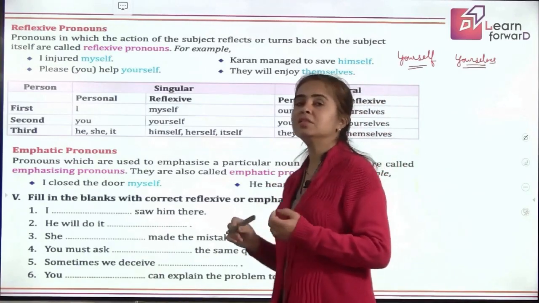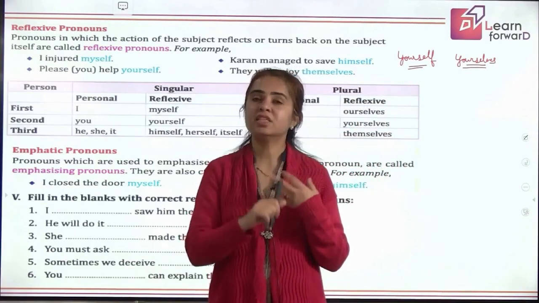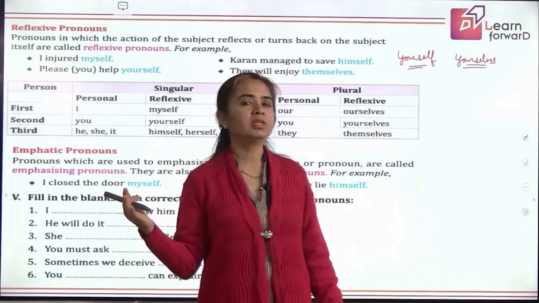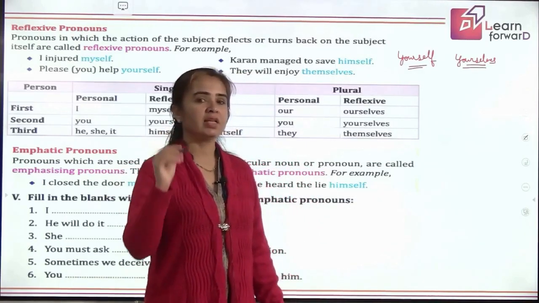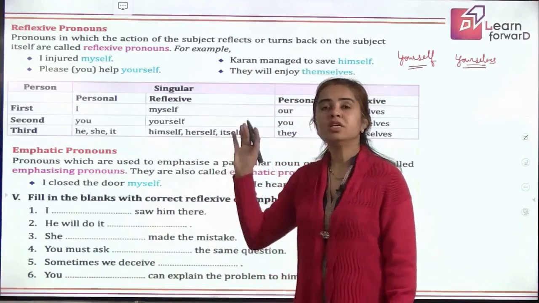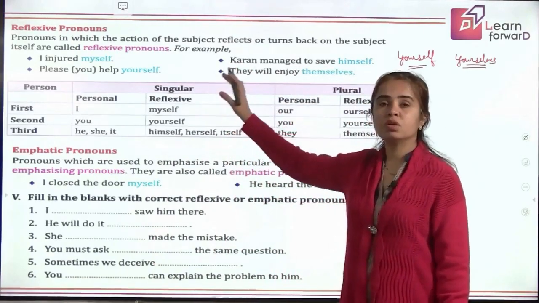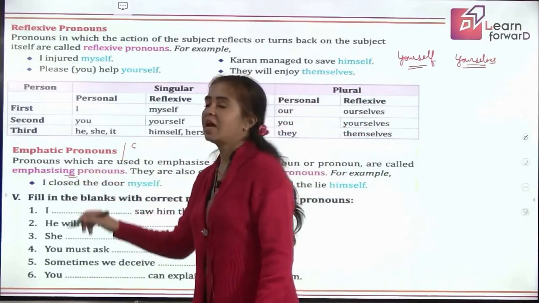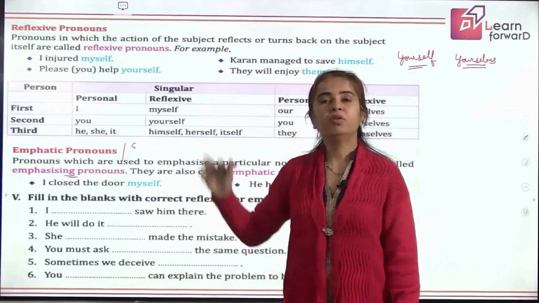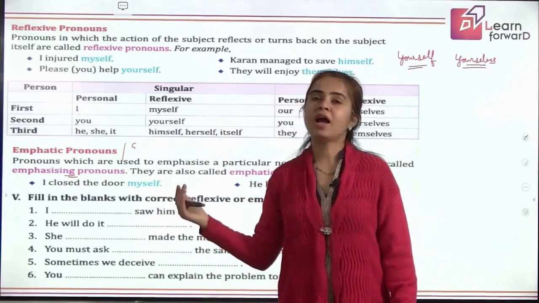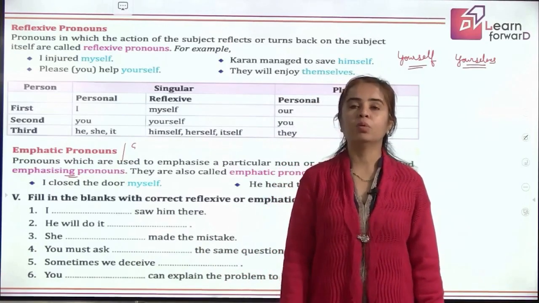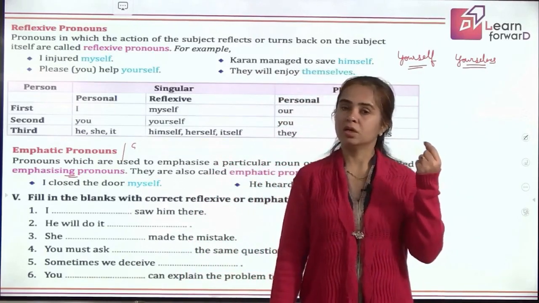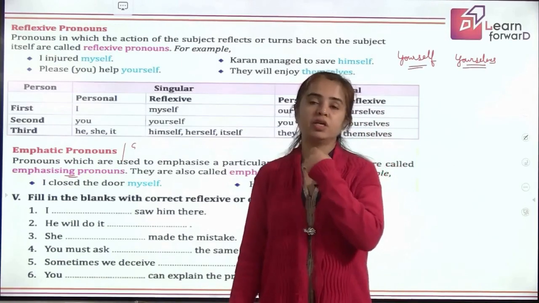Now coming to third person, himself, herself, itself. All these are singular, so self. But when we talk about plural third person, it is themselves. So VES when we are talking about plural. Okay. So these words are reflexive pronouns also, emphatic pronouns also. Emphatic pronouns are also called emphasizing pronouns, right? But what is the difference when the words are same? What you have to remember is when you pick out the pronoun, just look at the verb, just look at its subject, the doer of that action, and then look at the object also.